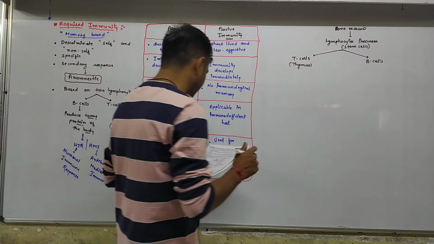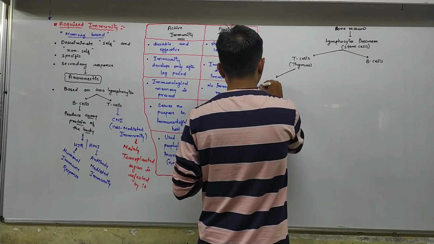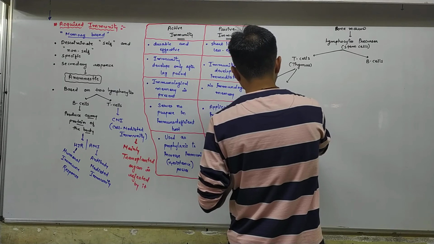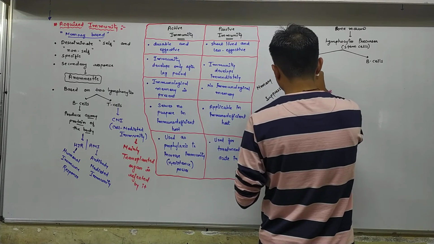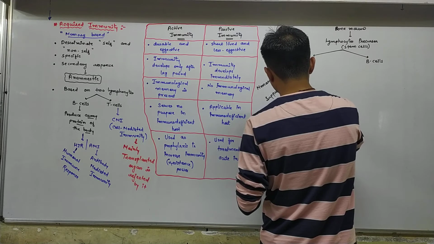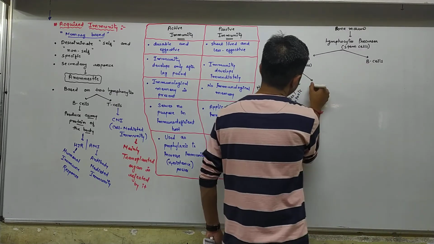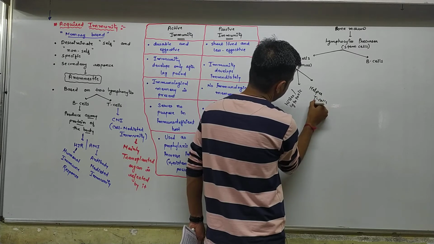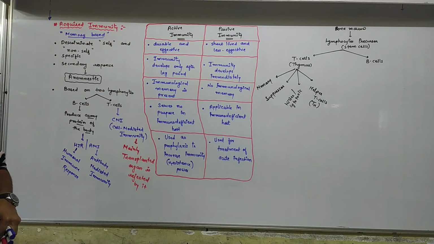So here there are 4 types of T cells: memory. Okay, four types of T cells are there.